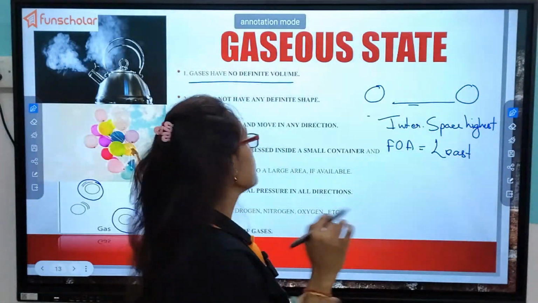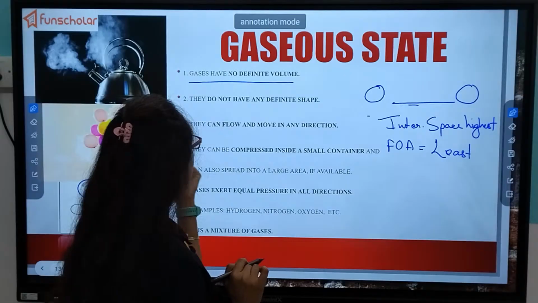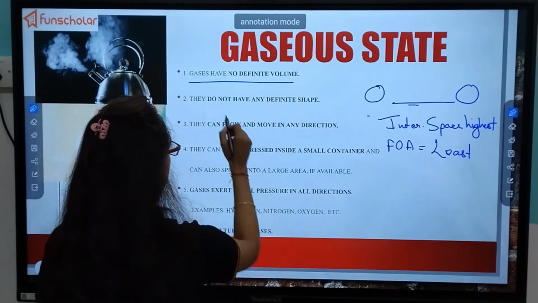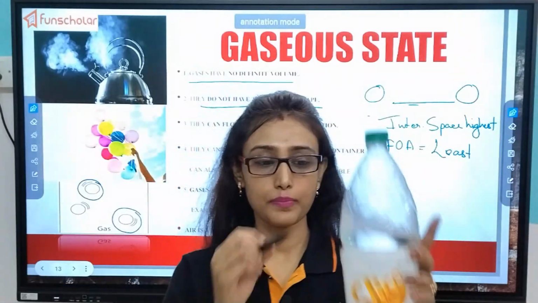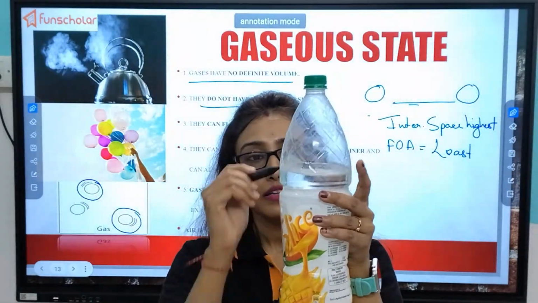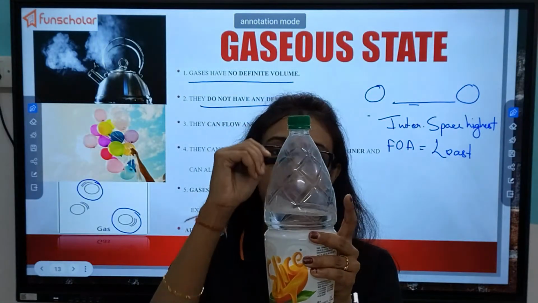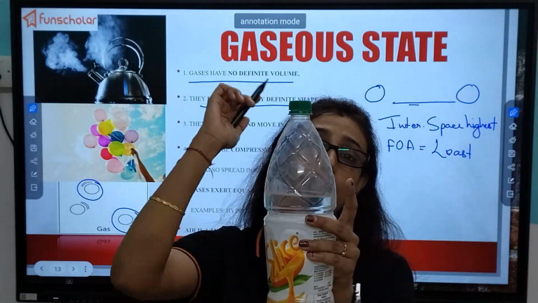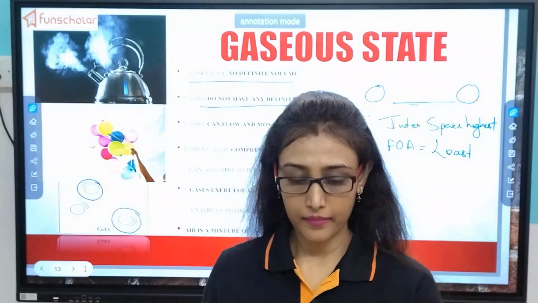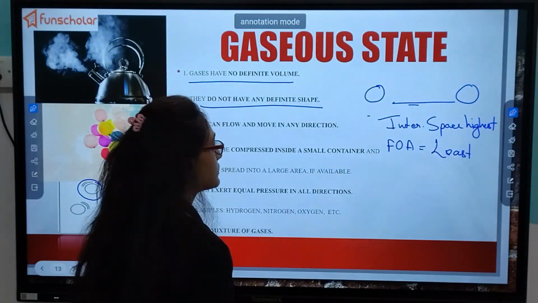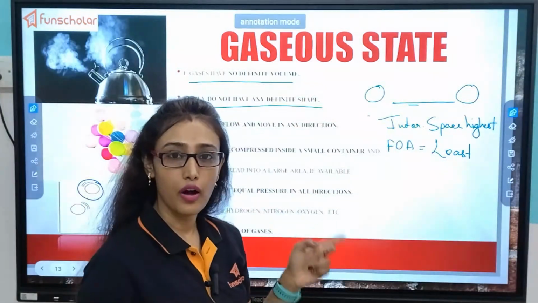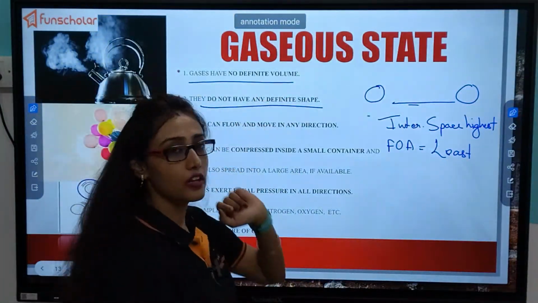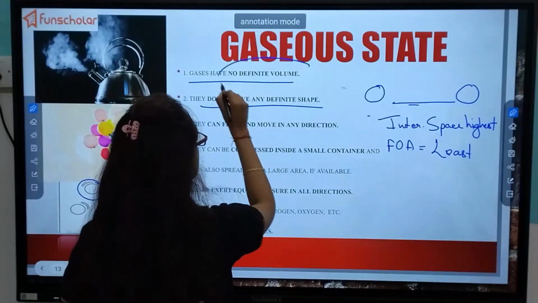They do not have any definite shape. Same like liquid. See, if this part is liquid, then this part is what? Filled with air. So same like liquids, they have no shape, but liquids have a fixed volume, while here the volume is also not fixed.